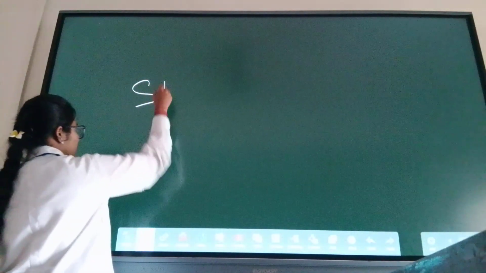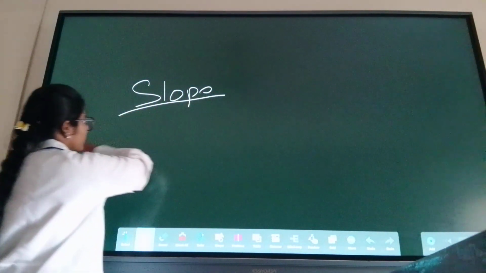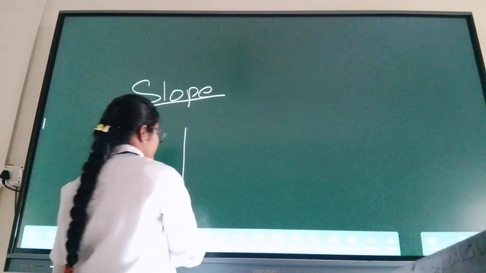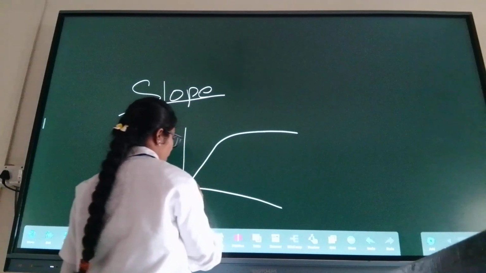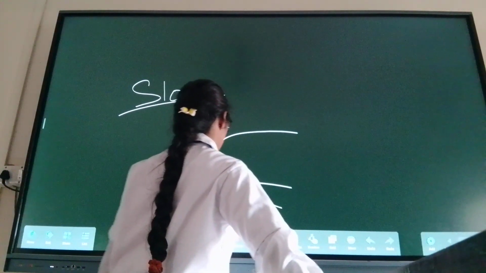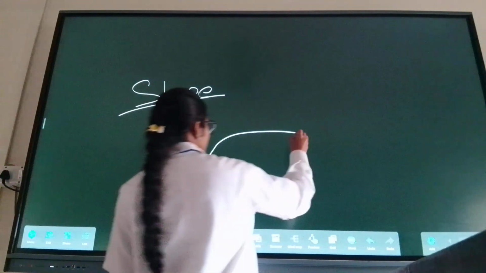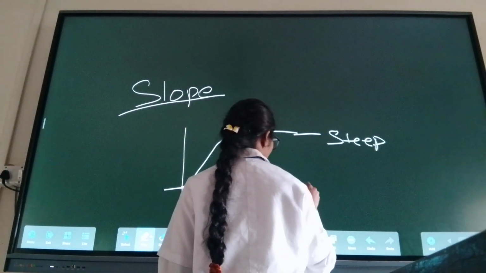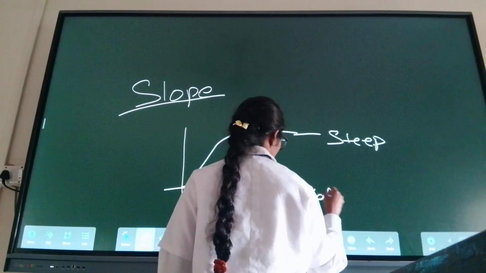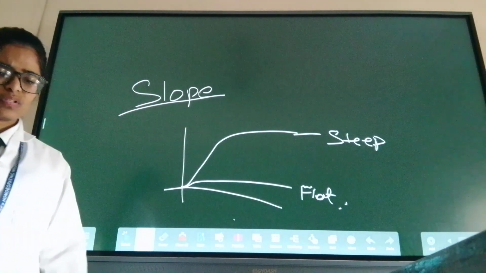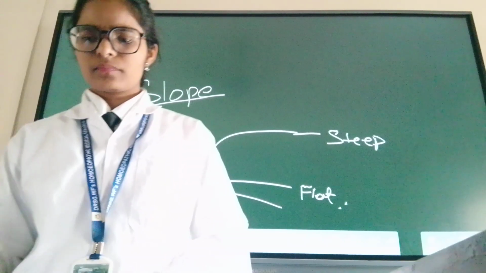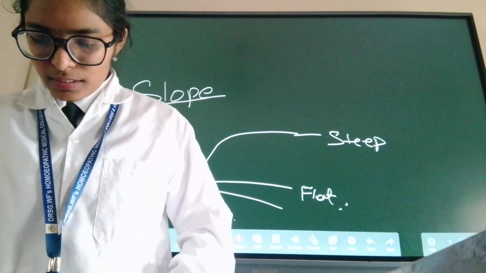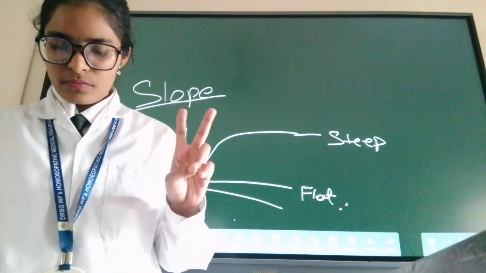Then one more last topic is slope. There are only two types. Slope is easier. This is steep and this is flat. Steep and flat. This is the drug dose response curve only. In KD Tripathi, there is one example given, that is two hypertensive drugs.